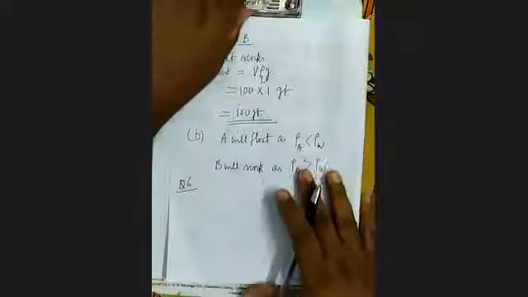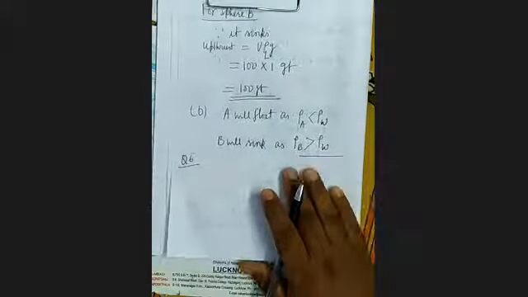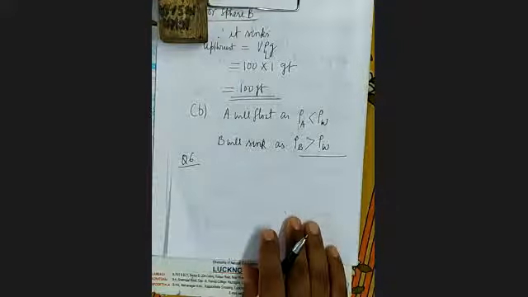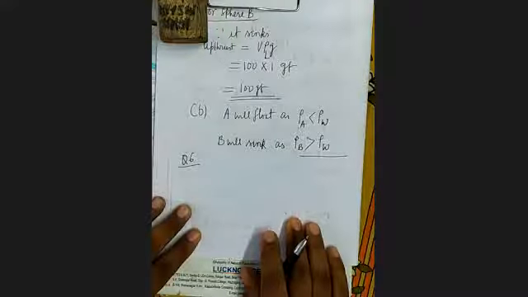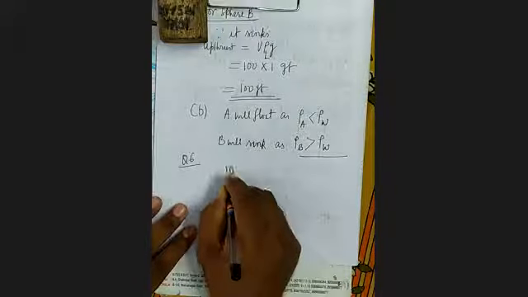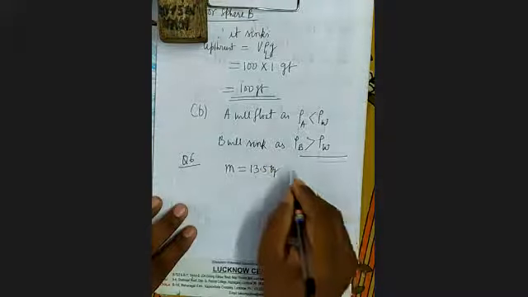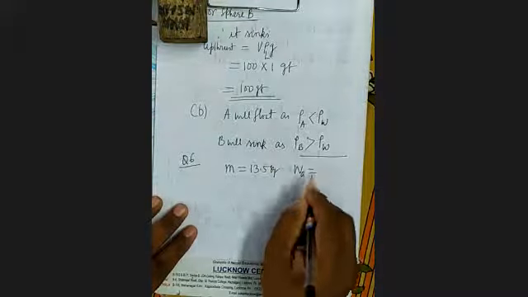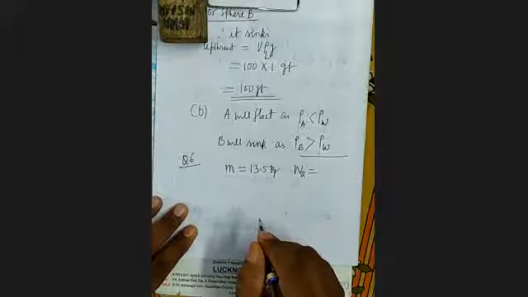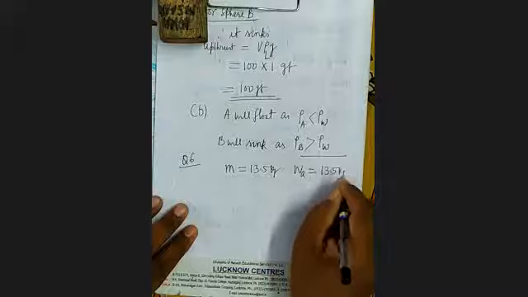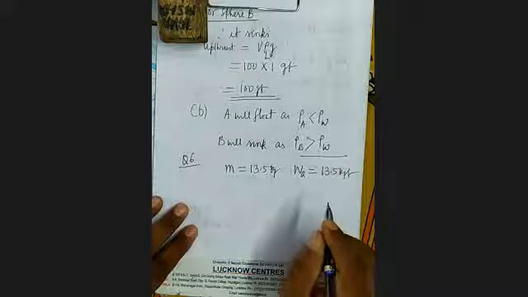Question number 6. The mass of a block made of certain material is 13.5 kg. Mass is this kg, so what will be weight? 13.5 kg. It's clear?